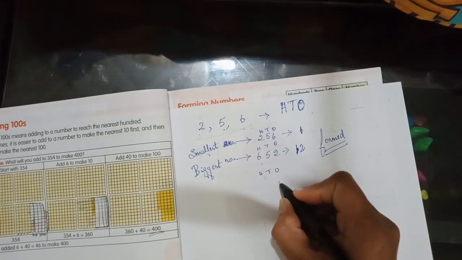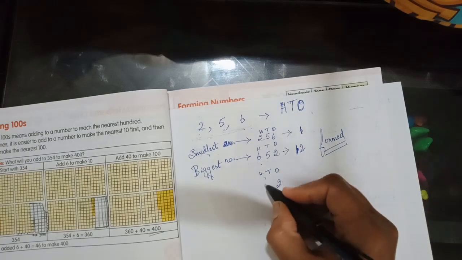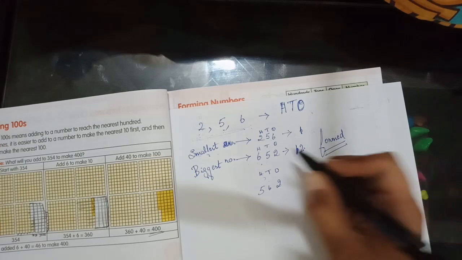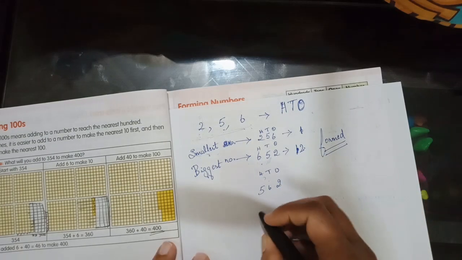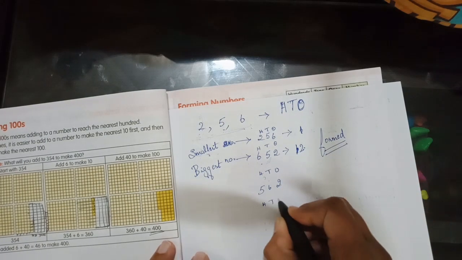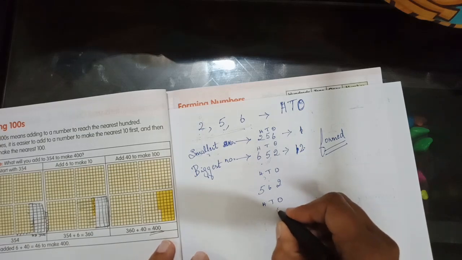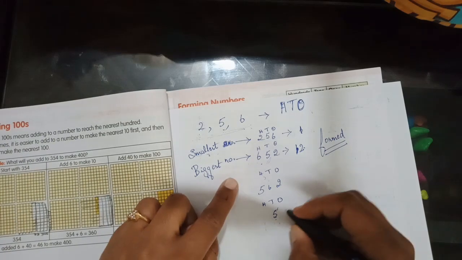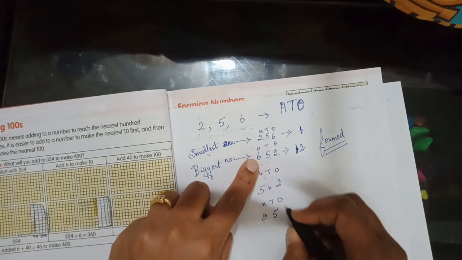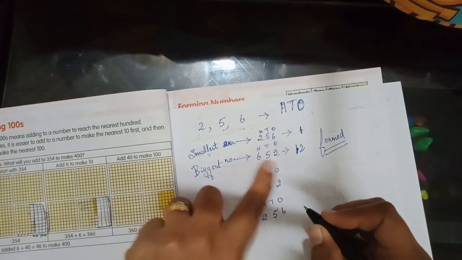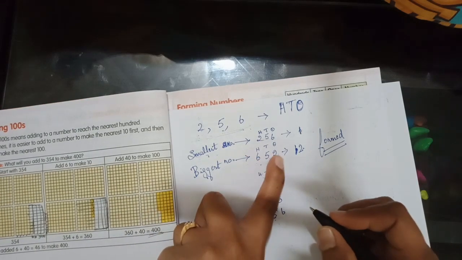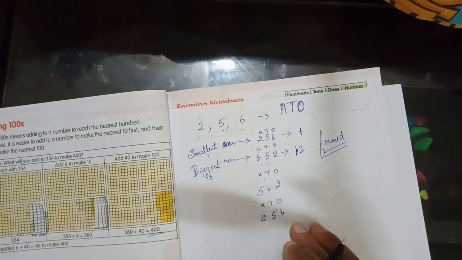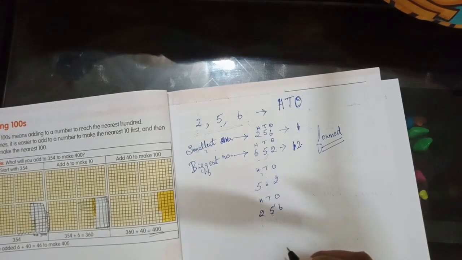So let the 2 be here, and then I will interchange the places of the others. So 562. And next, let the 5 remain in the tens place, and then I will interchange the places of the numbers under different place values. Similarly, how many more can I get?